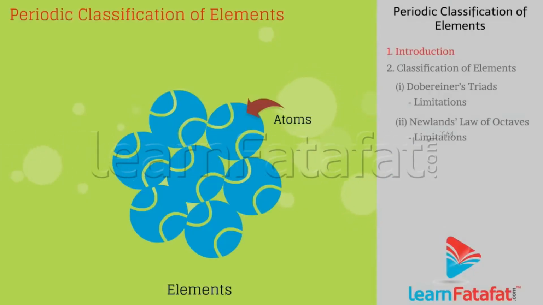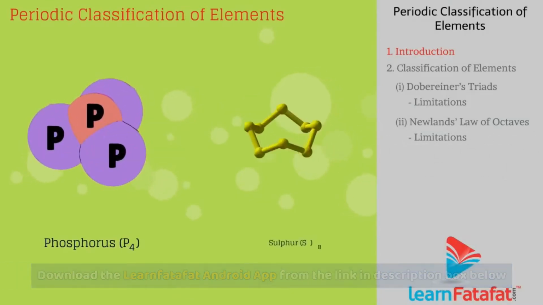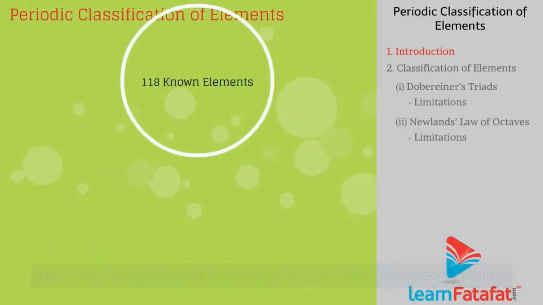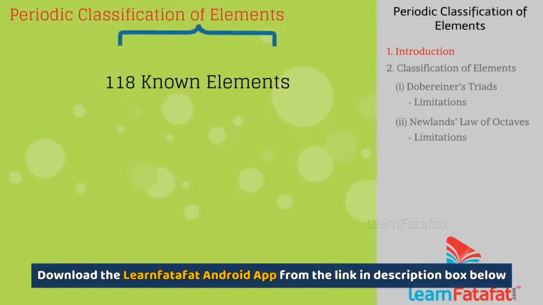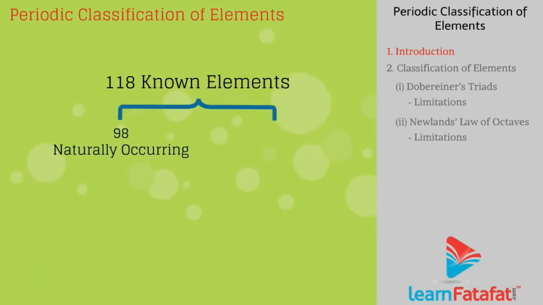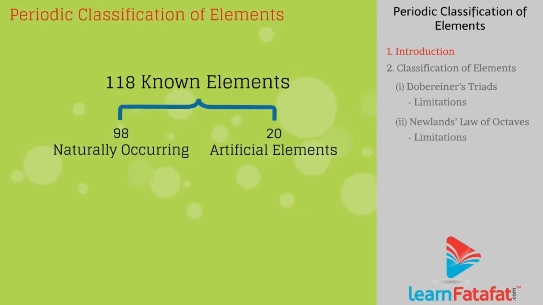Elements. Elements contain atoms of only one kind. For example, phosphorus, P4, sulfur, S8. Till date, there are 118 known elements. Out of this, 98 are naturally occurring and 20 are artificial elements.